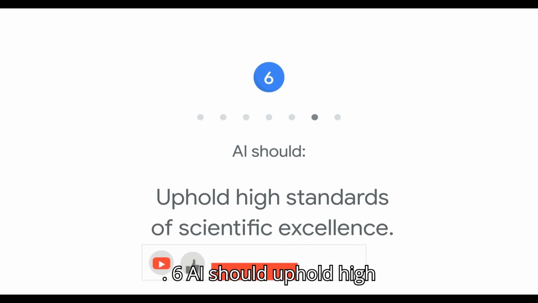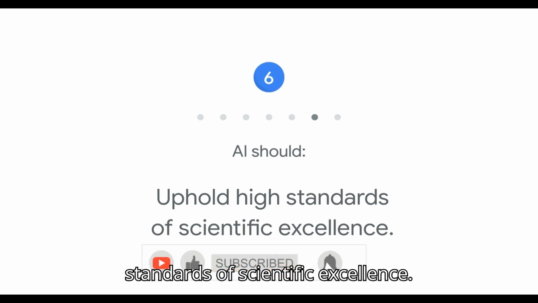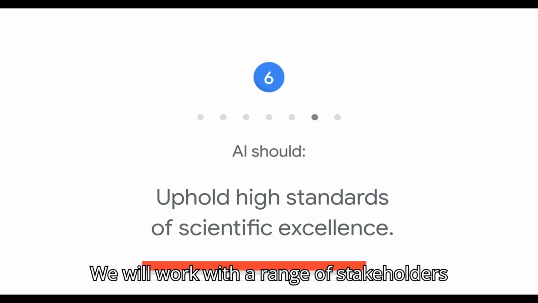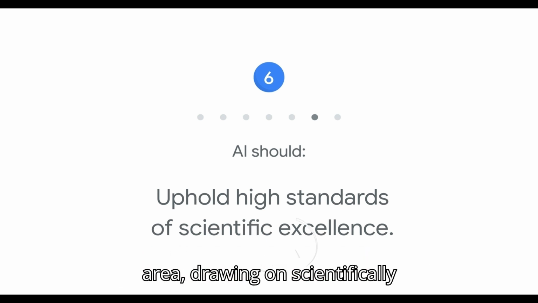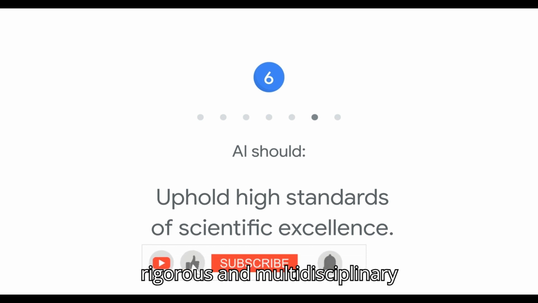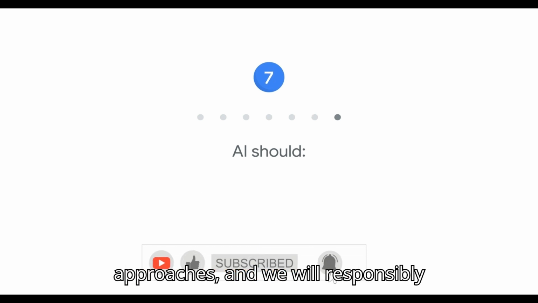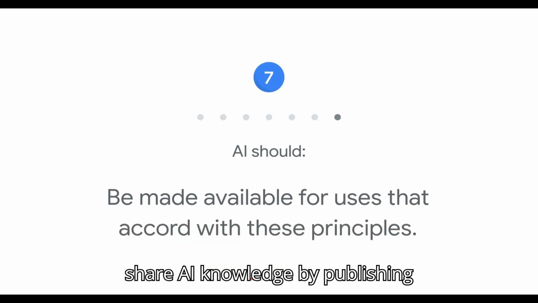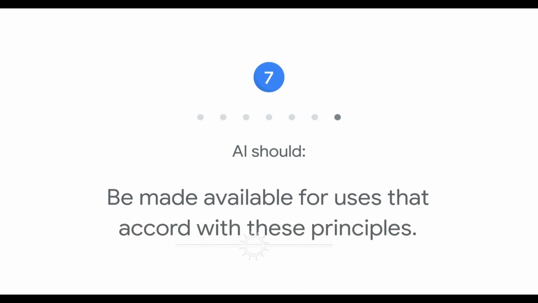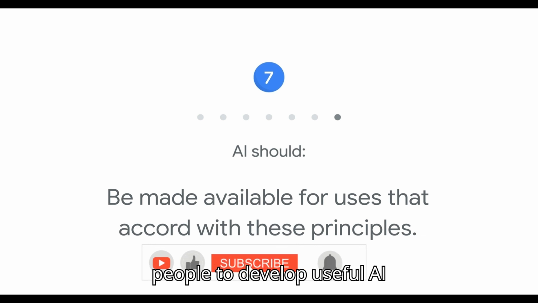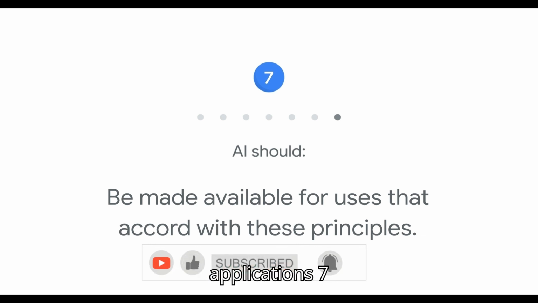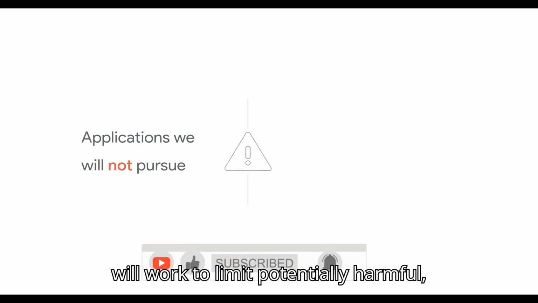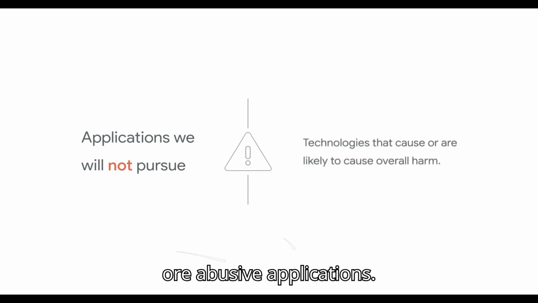6. AI should uphold high standards of scientific excellence. We will work with a range of stakeholders to promote thoughtful leadership in this area, drawing on scientifically rigorous and multidisciplinary approaches. And we will responsibly share AI knowledge by publishing educational materials, best practices and research to enable more people to develop useful AI applications. 7. AI should be made available for uses that accord with these principles. Many technologies have multiple uses, so we will work to limit potentially harmful or abusive applications.